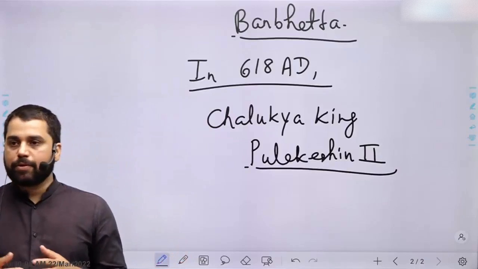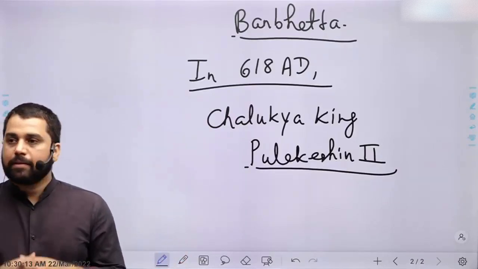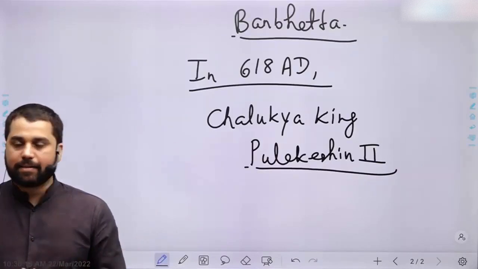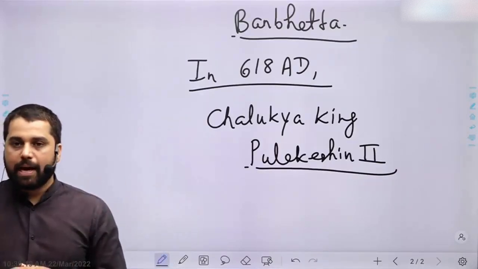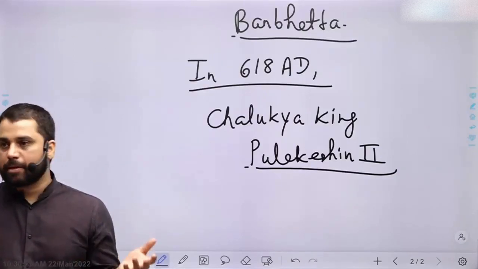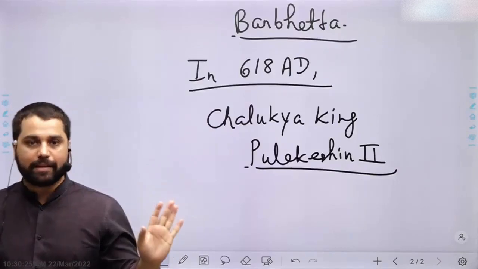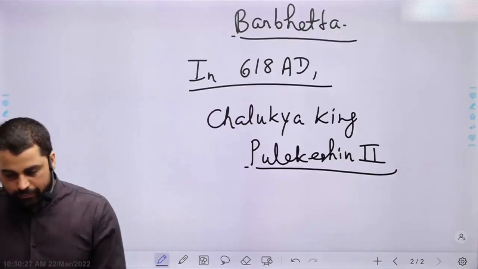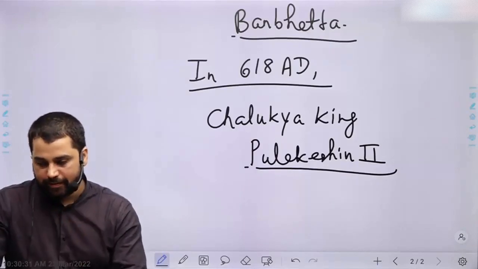So we do not know exactly if the entire book was written by Harsha, but we can guess that at least some part was written by him, and a significant part was contributed by his court poet. But if it comes in the exam, we will accept that Harsha wrote it. So you can write, he wrote 3 works in Sanskrit.